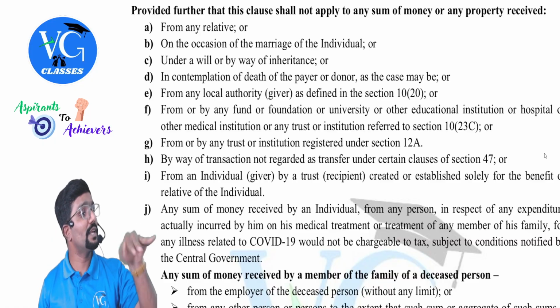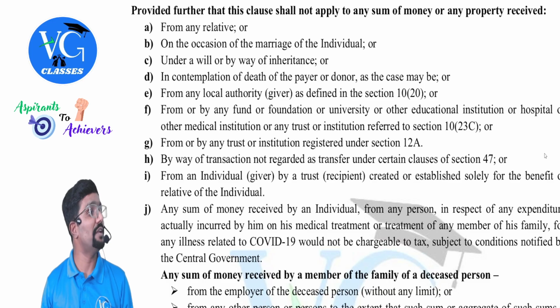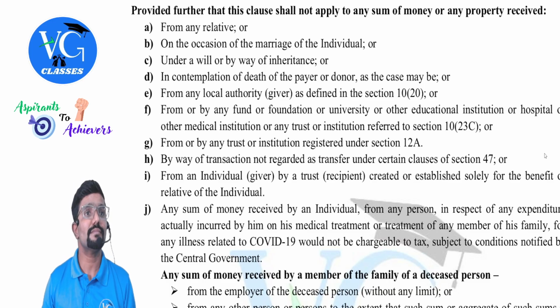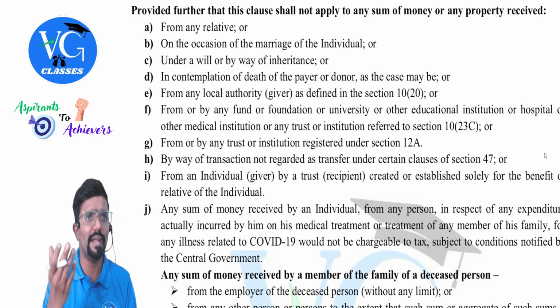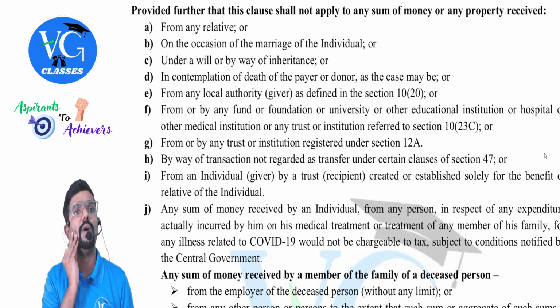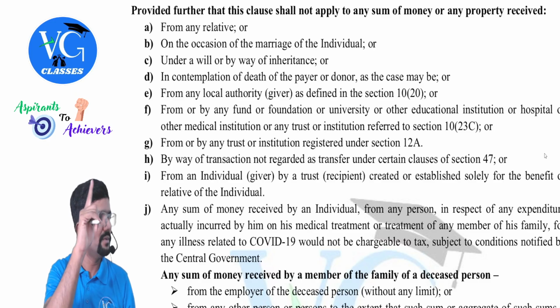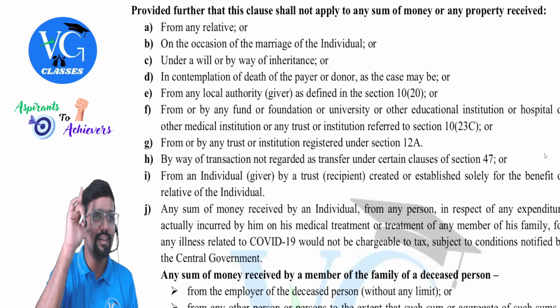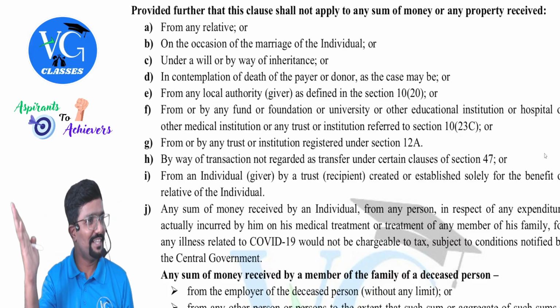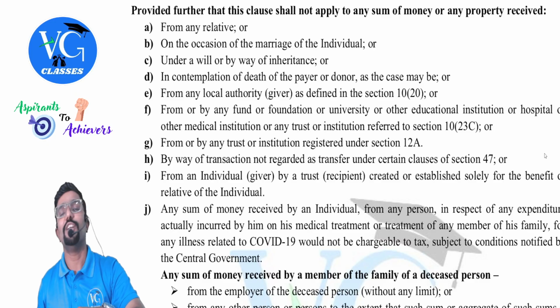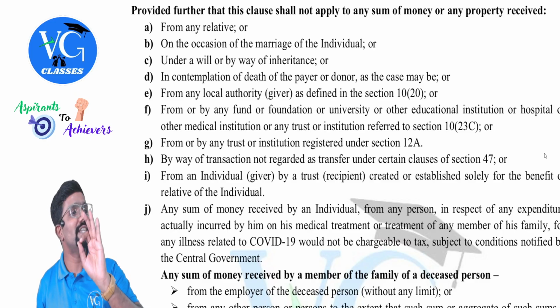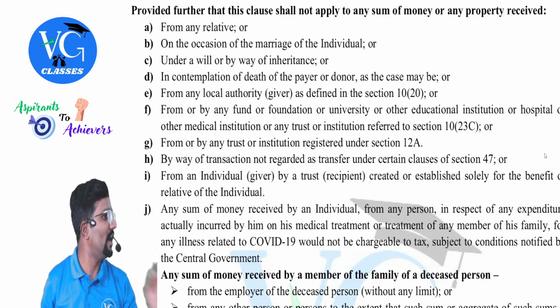Sir, what if the gift is received on the occasion of marriage anniversary? Sensible, right? Sir, it can happen, no? Marriage can be celebrated only once in life. Marriage day is exempt, but marriage anniversary is not exempt. If you receive any gift on your marriage anniversary, it is not exempt.